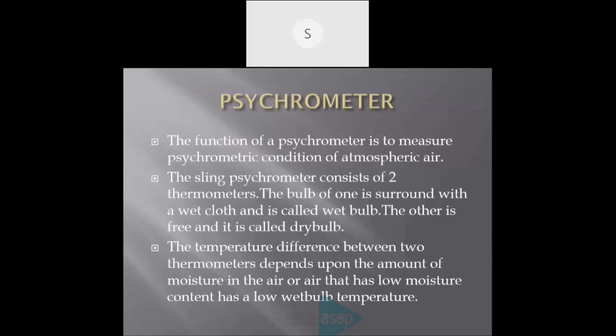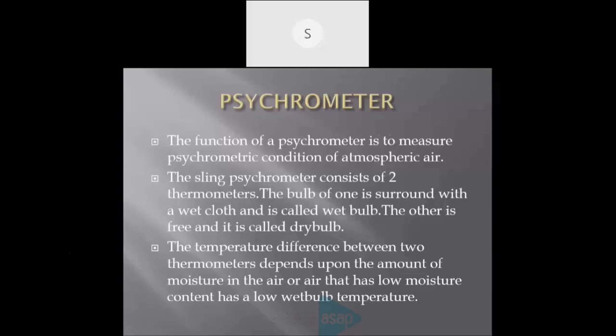A sling psychrometer, normally used, consists of two thermometers. The bulb of one is surrounded with a wet cloth and is called the wet bulb. The other is free and it is called the dry bulb. There are two thermometers fitted on the psychrometer. One is a free, normal thermometer. The second one is surrounded by a wet cloth. The temperature difference between the two thermometers we are noting, and that temperature depends upon the amount of moisture in